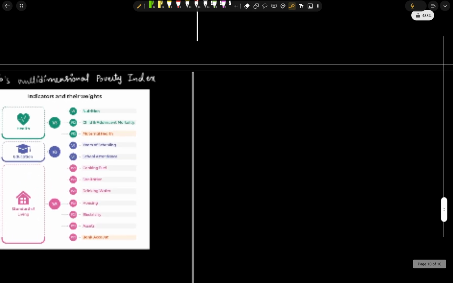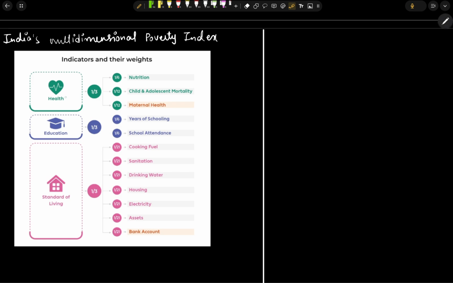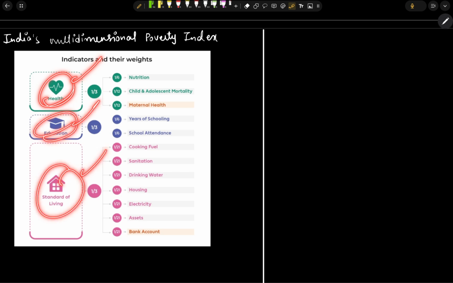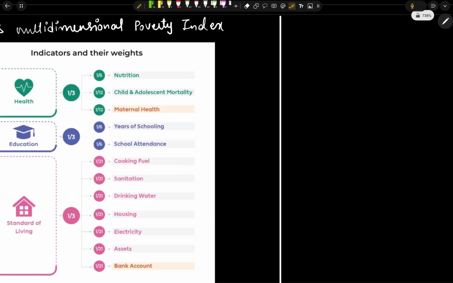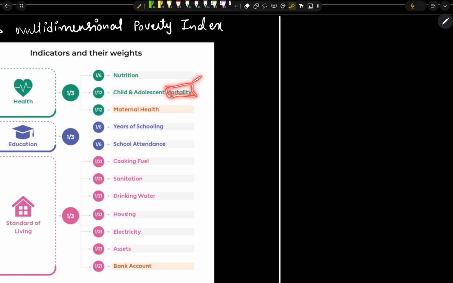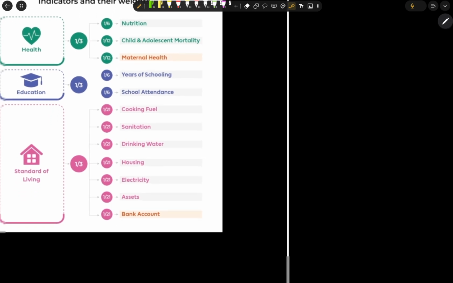Now we have India's Multidimensional Poverty Index. In this index, the report considers health, education, and standard of living as the indicators, and each one carries a weightage of one-third. In the health sector we consider nutrition, child and adolescent mortality, which is nothing but death, and also maternal health, nothing but the health of the mother.